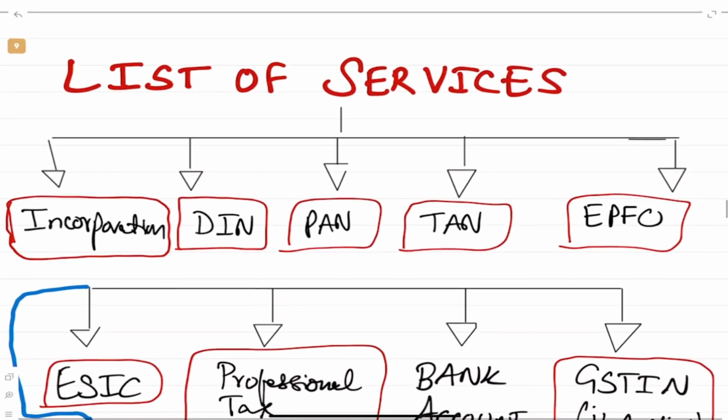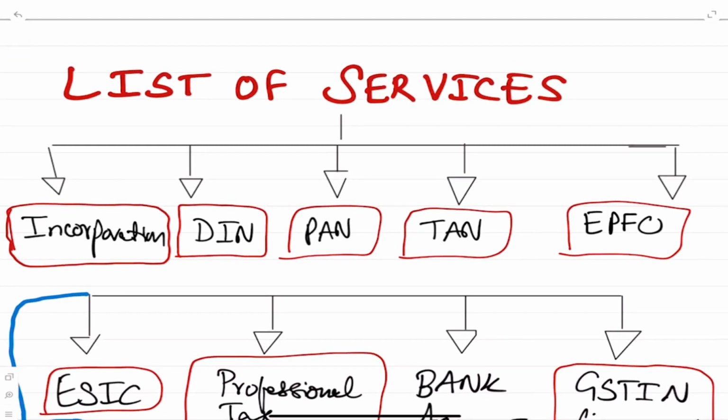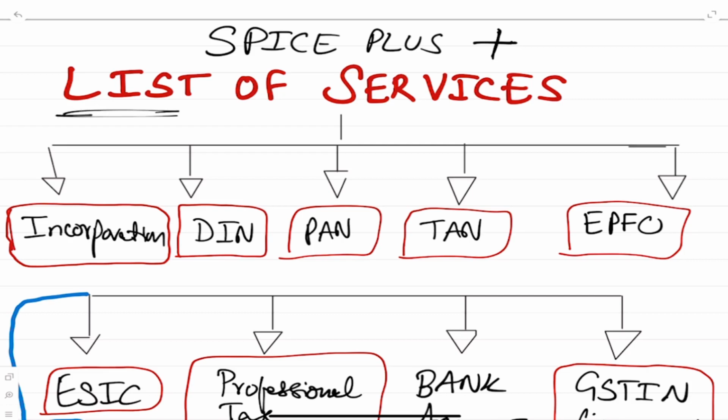Okay. Now, in this Spice Plus, our great Spice Plus, which is for incorporation, correct? I just wrote plus as P-L-U-S, but it is the symbol plus. Why plus? Plus because you are getting lot of services. You should ask the question. For everything, you should ask question.